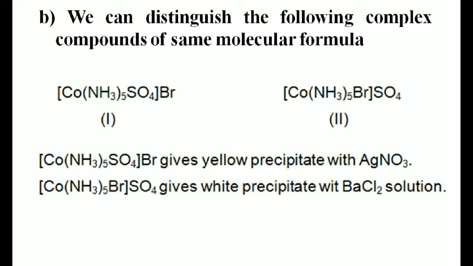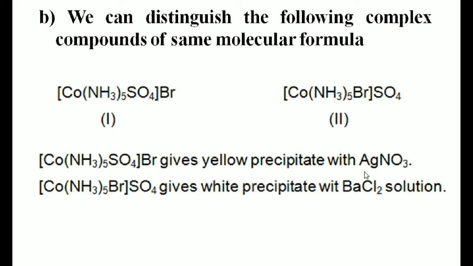The complex compounds which have the same molecular formula, we can differentiate with the help of Werner's theory. For example, students, if you take [Co(NH3)5SO4]Br and, with the same molecular formula, another complex [Co(NH3)5Br]SO4. So students, these two complexes we can distinguish easily.